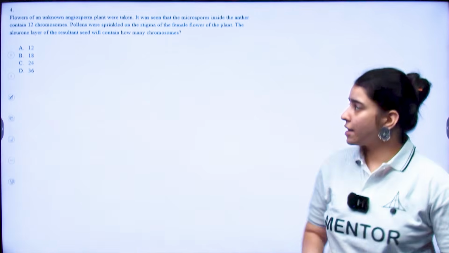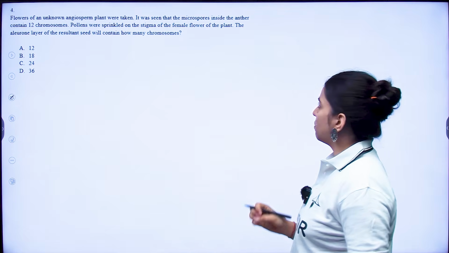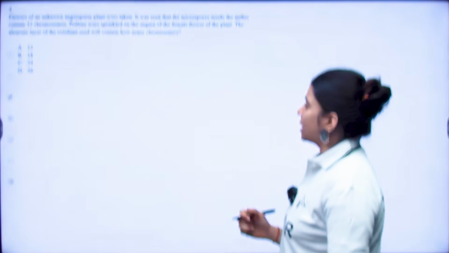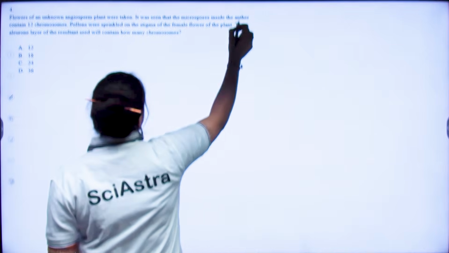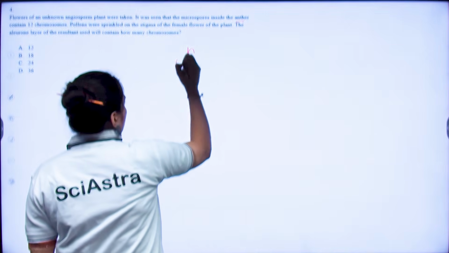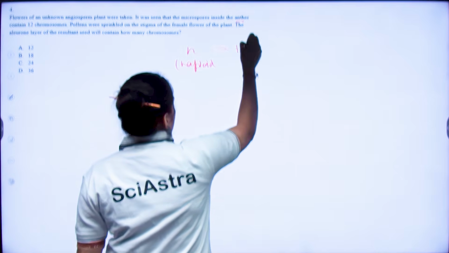Now the fourth question says that flowers of an unknown angiosperm plant were taken. It was seen that the microspores inside the anther contain 12 chromosomes. So now your N, microspore inside the anther, that means N, we are talking about your haploid. N is given as 12.